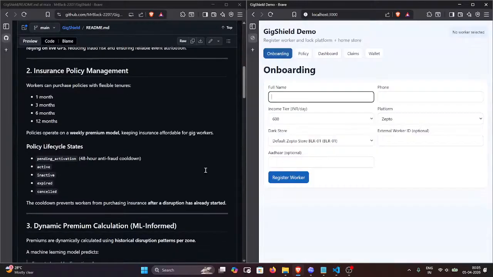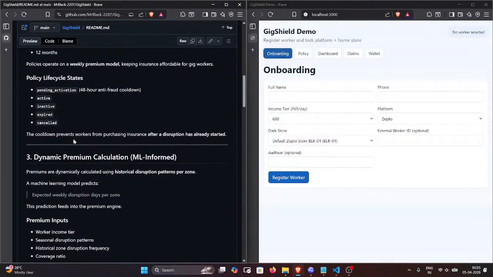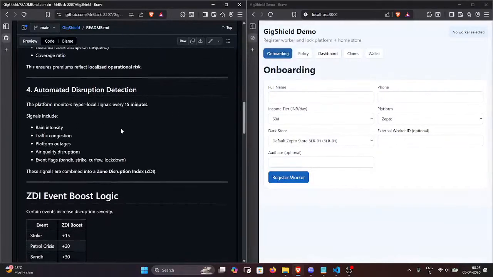We can choose the tenure now, and we also have something called pending activation, because in case they do something like weather trading, we have a 48-hour fraud cooldown. This is a mechanism to make sure there is no weather trading and things like that. After 48 hours, the policy will get activated, and if they do not pay the premium, it will get inactivated. And then there is the dynamic premium calculation, where the machine learning models are used.